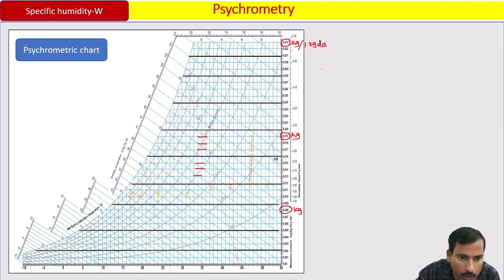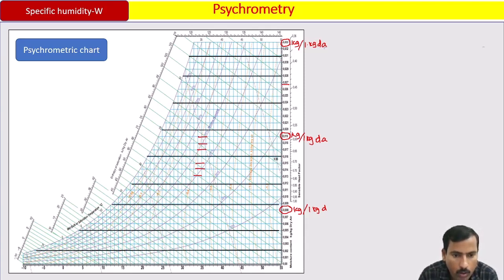Understood? This is the specific humidity scale. For example, 0.027 is the kg of water vapor present in 1 kg of dry air.